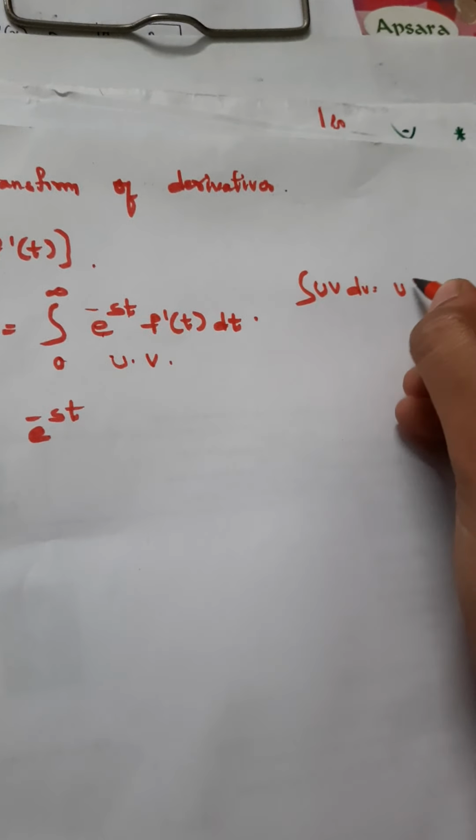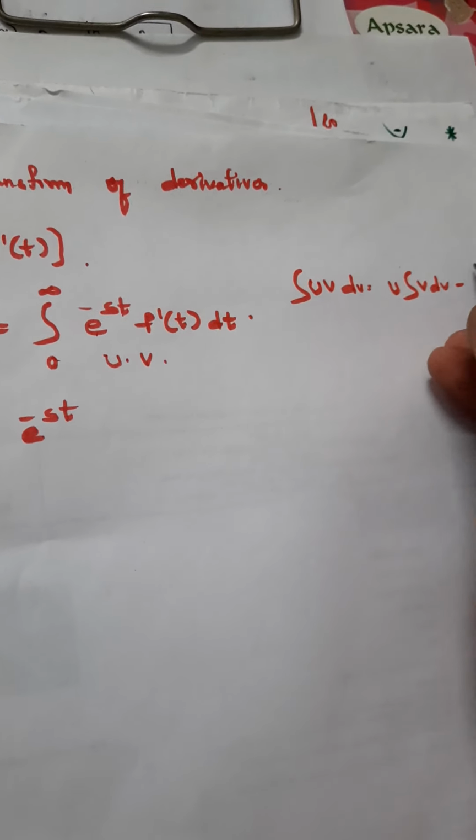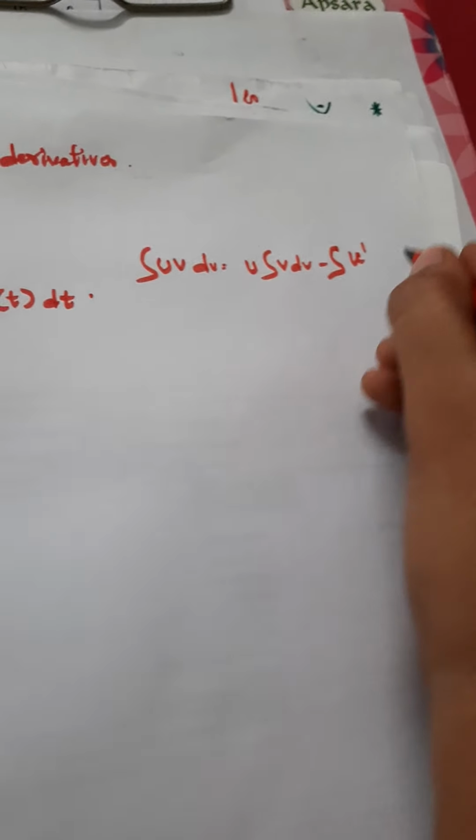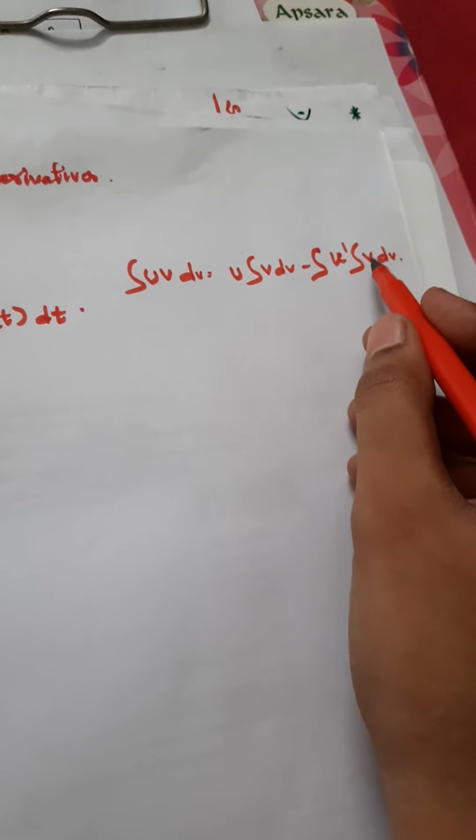The integral of u into v dt. What we have to do? u into the integral of v, minus the integral of the derivative of u times the integration of v. First, for the second term we have to find the integration.